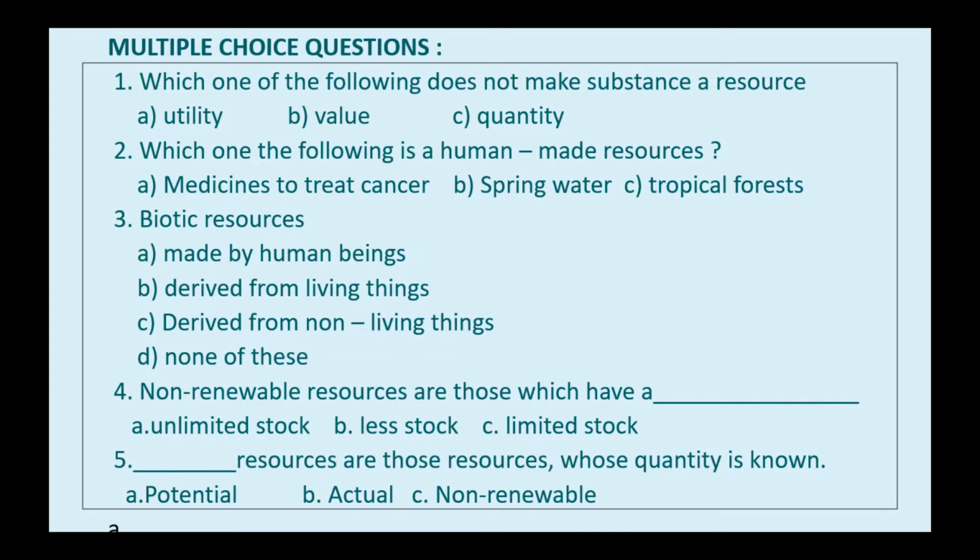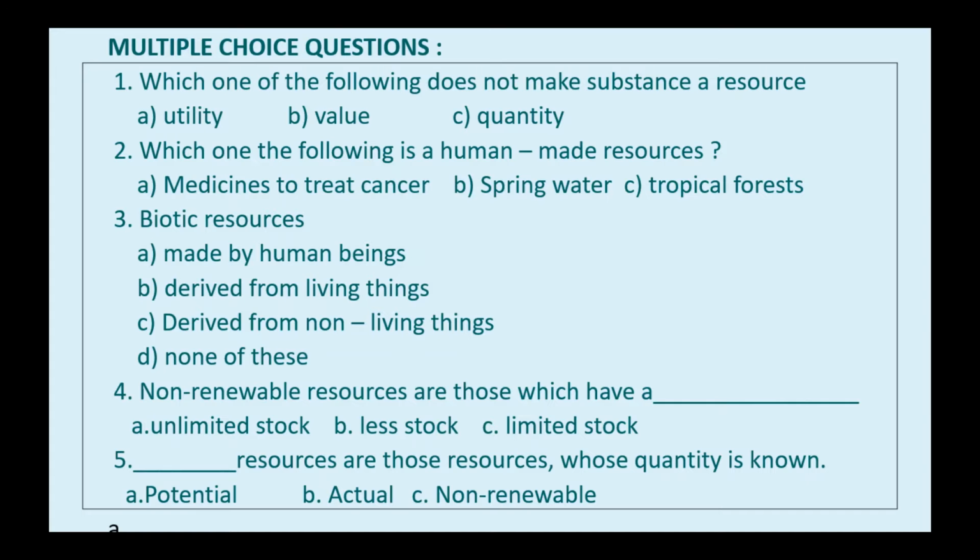Got it? Next, dash resources are those resources whose quantity is known. Which resources are those whose quantity is known? The answer is actual resources, not potential resources. For potential resources, quantity may not be known and they won't be used in present days. But actual resources are used currently. So actual resources are those resources whose quantity is known.